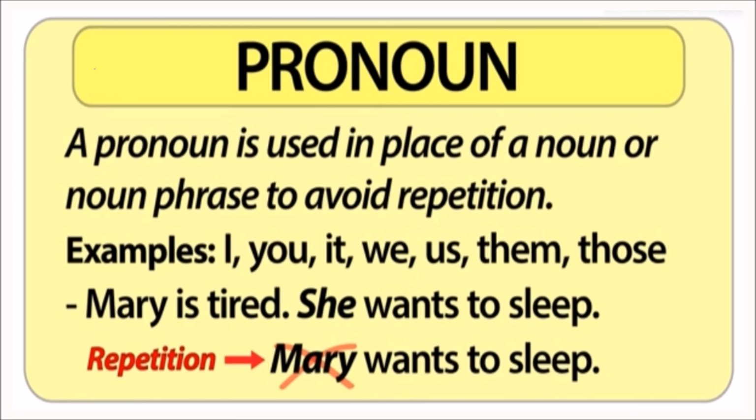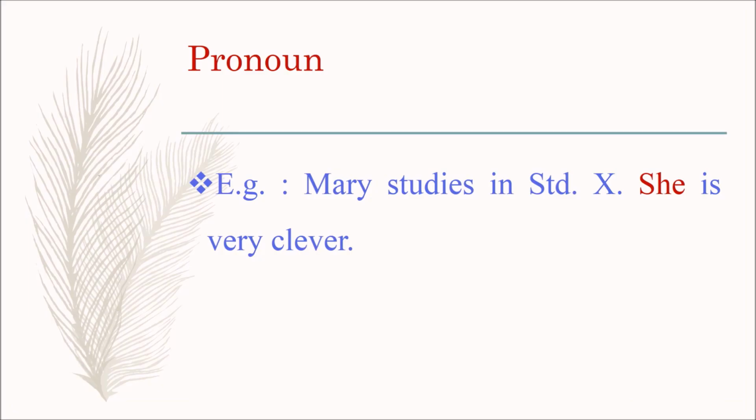Examples: I, you, it, we, us, them, those. Example sentence: Mary is tired. She wants to sleep. For example, Mary studies in standard 10th. She is very clever. Here, she is the word used instead of the noun Mary, and it is a pronoun.